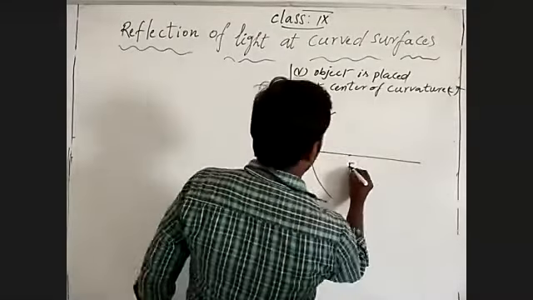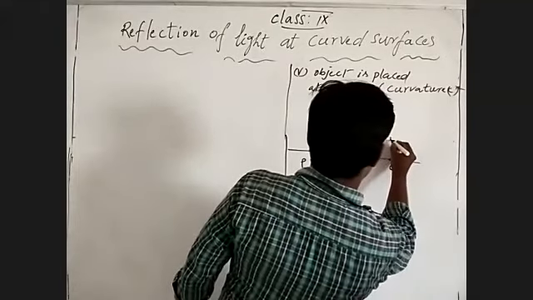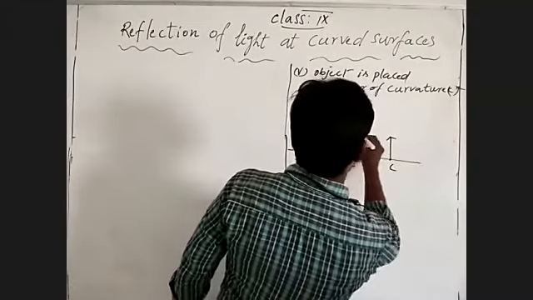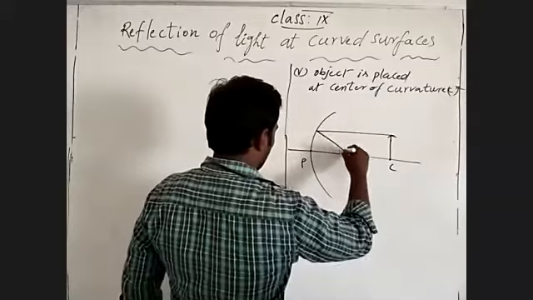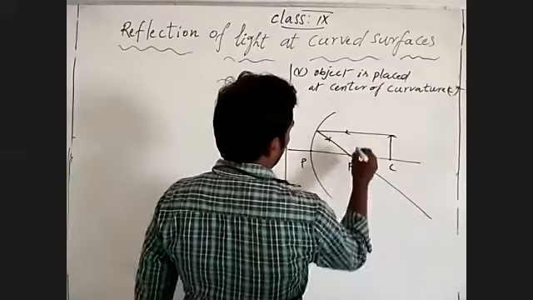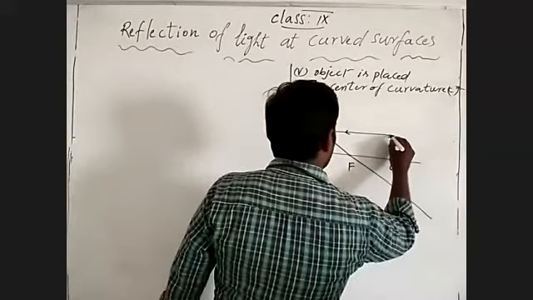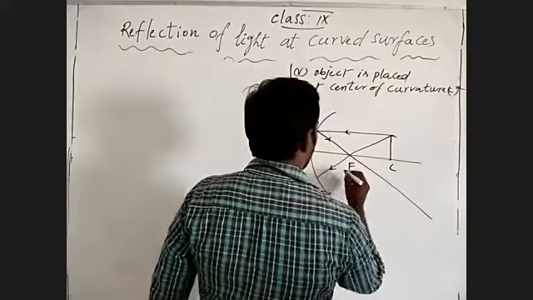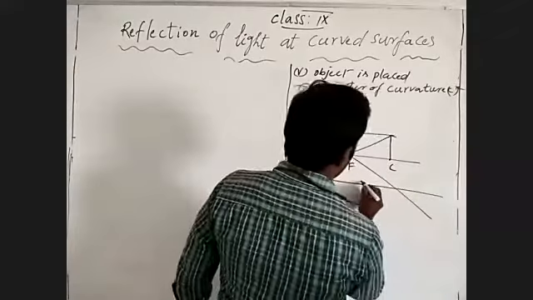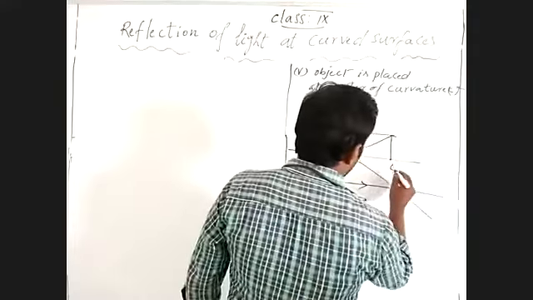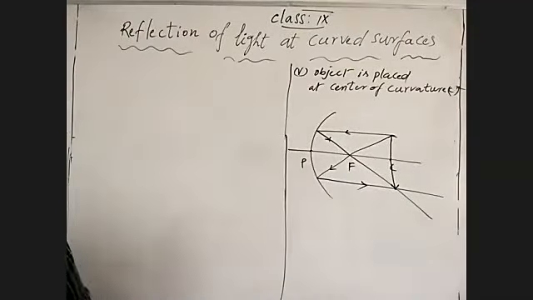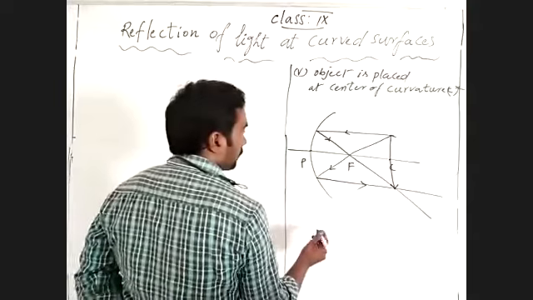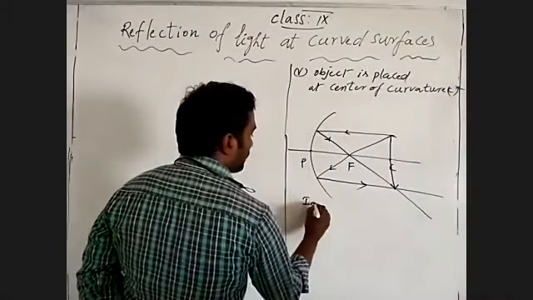Pole, focus, center of curvature. Okay, and one more going through focus, giving reflection as through that. See where it intersected, at the same place. At the same place means what we can say? Coming to that, so image